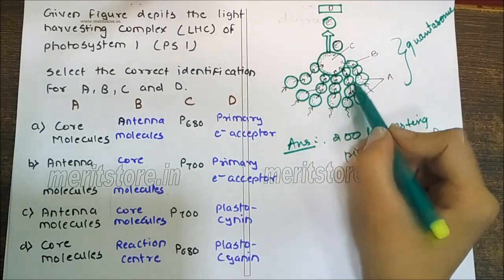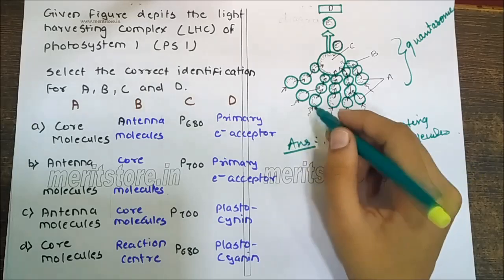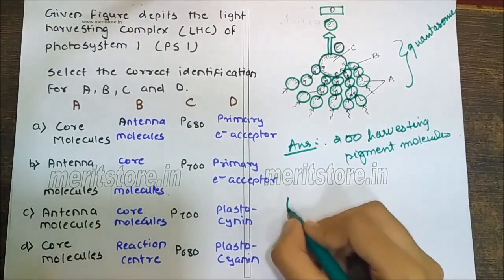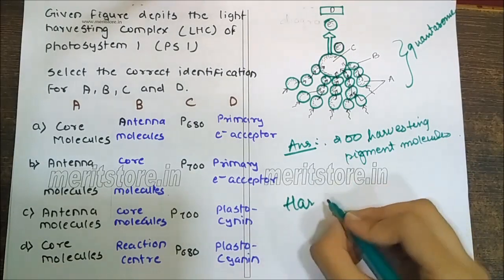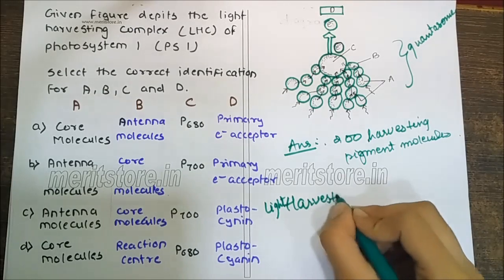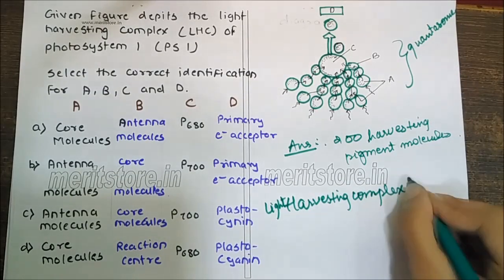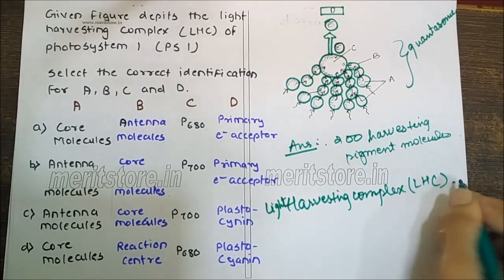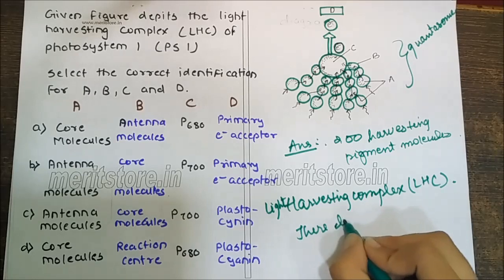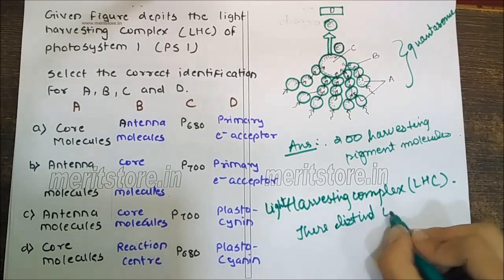This is the reaction center which absorbs light energy at a longer wavelength of light. The harvesting molecules form a protein-based complex called light harvesting complex, LHC. There are distinct LHCs for PS1 and PS2.